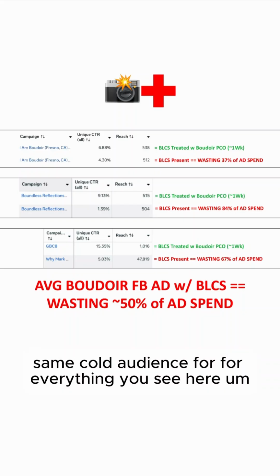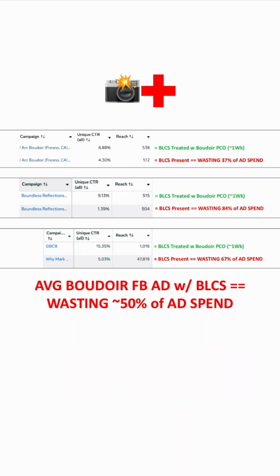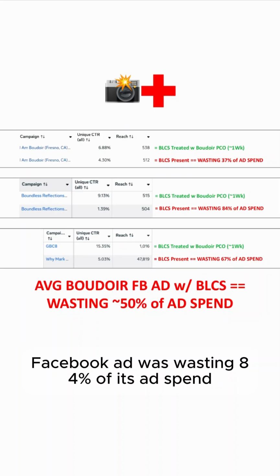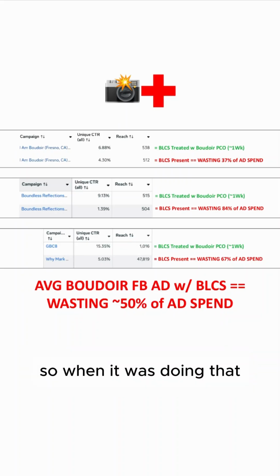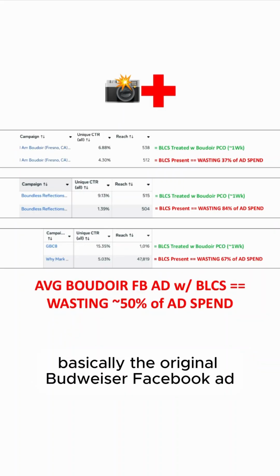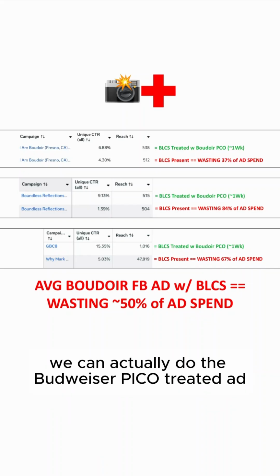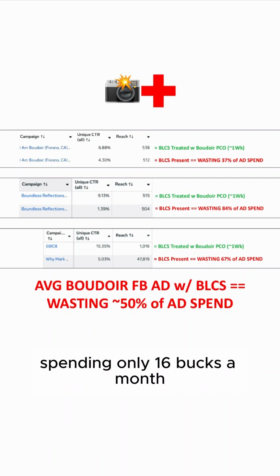It's the same city, same cold audience for everything you see here. And so we found out the original Boudoir Facebook ad was wasting 84% of its ad spend. Basically, the original Boudoir Facebook ad spent 10 grand a month. Instead of doing that, we can actually do the Boudoir Pico treated ad spending only $1,600 a month.